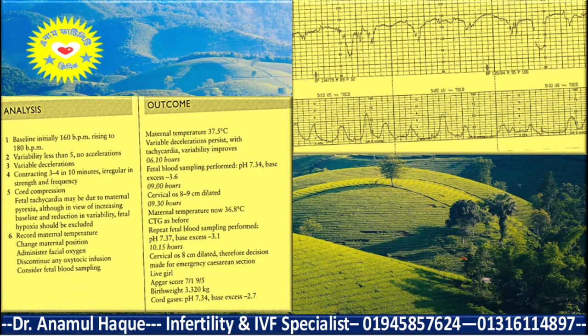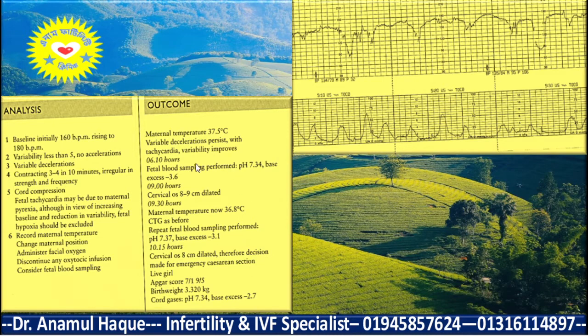Here maternal temperature they found 37.5 degrees, variable deceleration persists with tachycardia, variability improves. After a while they did fetal blood sampling, pH 7.34, so normal. Then cervical dilation they found 8 to 9 centimeters, maternal temperature now 36.8 degrees centigrade. Then they do CTG as before, repeat blood sampling again, it is found 7.35, 7.37, so it is reassuring. Again they found cervical dilation 8 centimeters, therefore decision made for cesarean delivery.